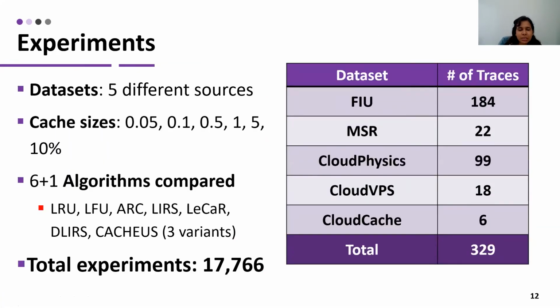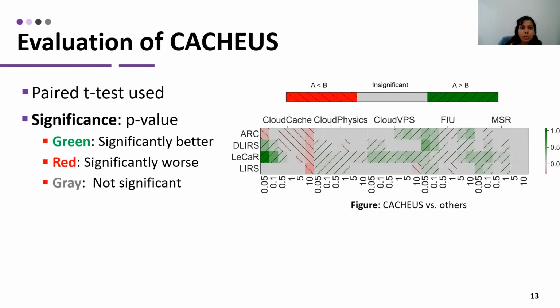Next, we do extensive experiments on real production storage workloads from five different sources. We use six different cache sizes and compare these with six algorithms and three cache variants. So the total number of simulations is more than 17,000 for our experiment. To evaluate caches, we perform a paired t-test. The paired t-test provides a p-value, which is the significance of the result.